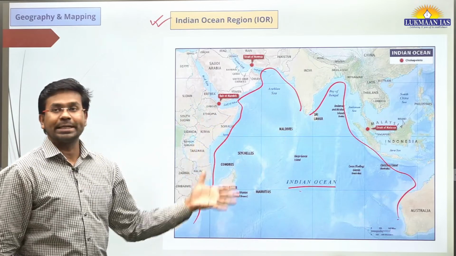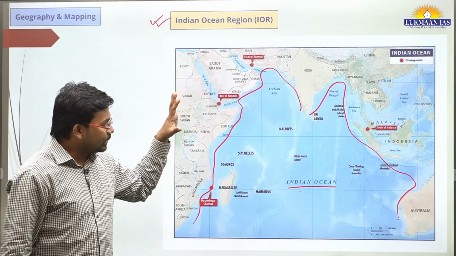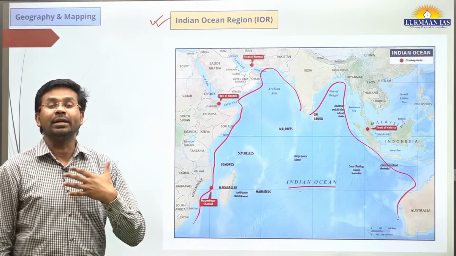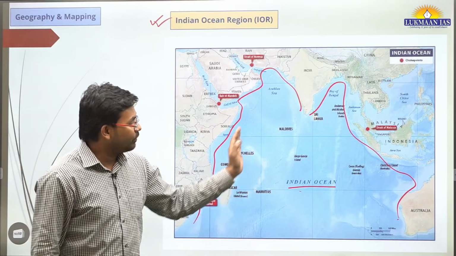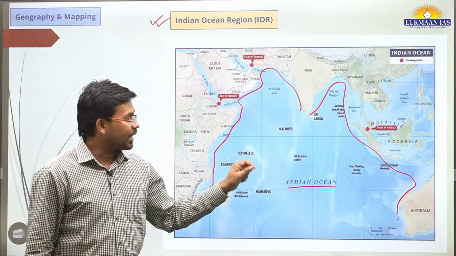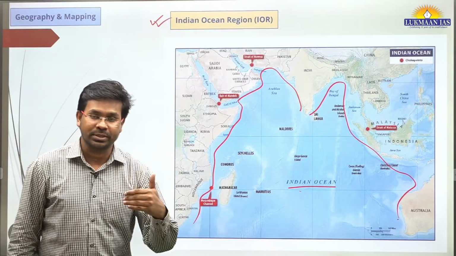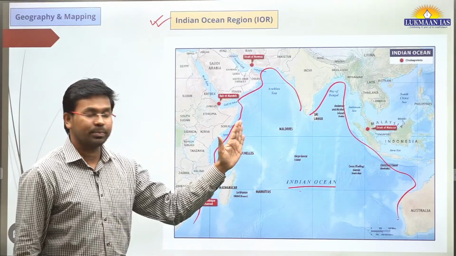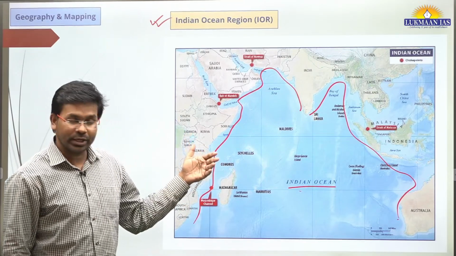And Indian Ocean region includes more than 30 countries, right? So this region also plays a vital role for these countries that share maritime border with this Indian Ocean region. Why? Because through Indian Ocean, a lot of ships pass. So there is an interest of all the countries in the Indian Ocean region. Why?